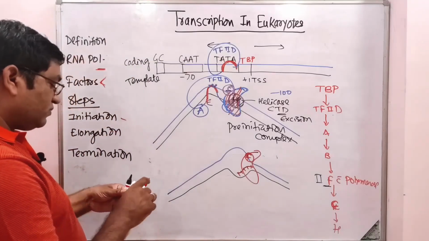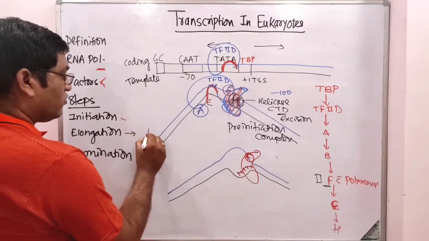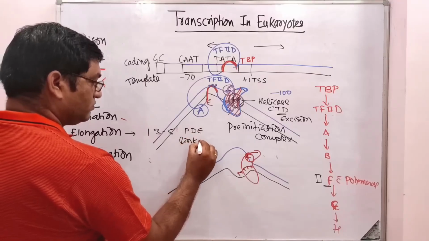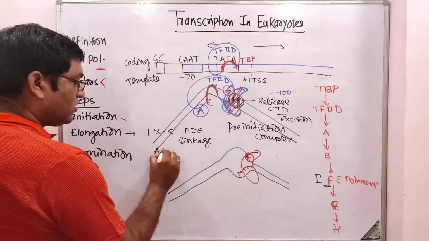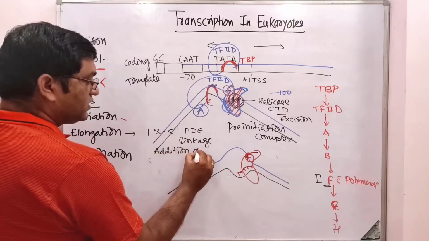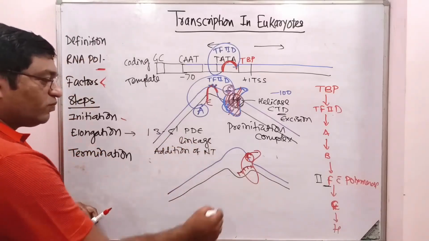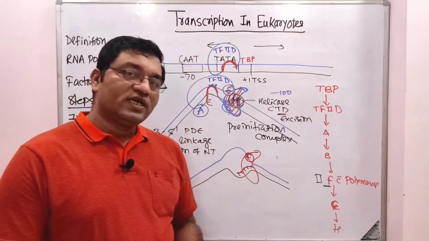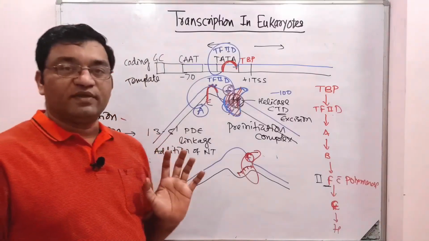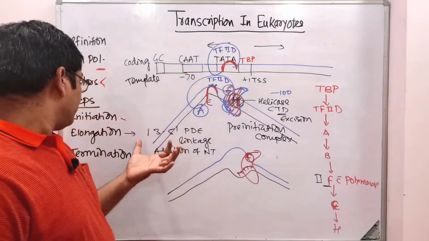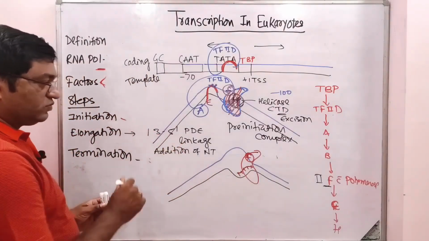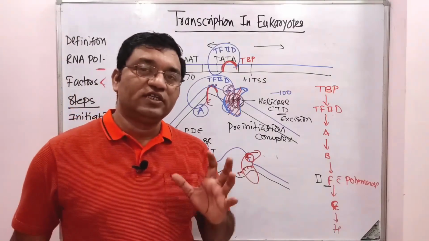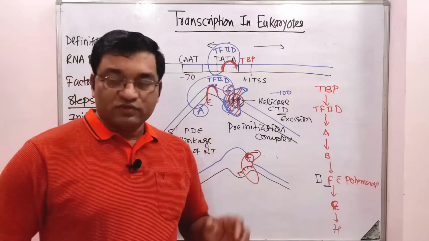Now elongation will occur. In elongation, as you all know, there is formation of 3' 5' phosphodiester linkage. Polymerization means addition of nucleotides complementary to the DNA strand. Only in RNA there will be uracil in place of thymine. Got it? So there is elongation and then termination. There are intrinsic signals for the termination to proceed in eukaryotes. We'll see these signals in the diagram.